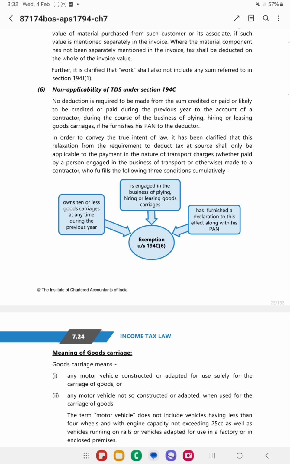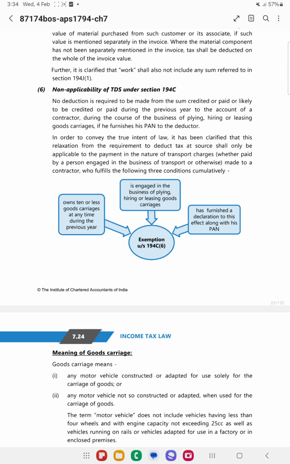However, if the person has less than or equal to 10 goods carriages and provides the PAN, then only there will not be TDS under section 194C. However, if he doesn't provide the PAN, then in such cases the applicable rates will be applied.